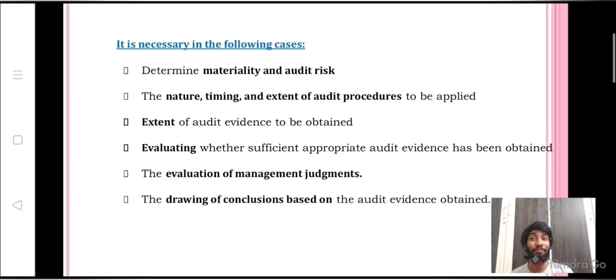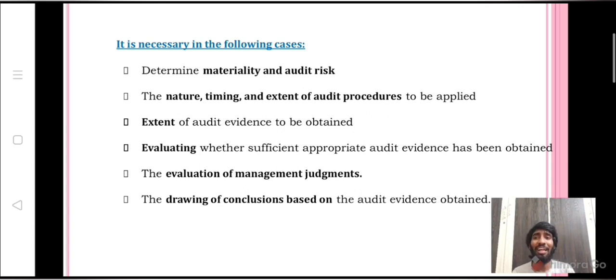Whether we are evaluating management judgment as an auditor, we will use professional judgment. And the last one, drawing conclusions based upon the audit evidence obtained. Based upon the audit evidence obtained, we'll draw conclusions and form an opinion. And everywhere here, we need to apply professional judgment.